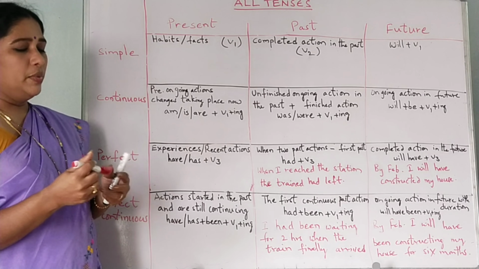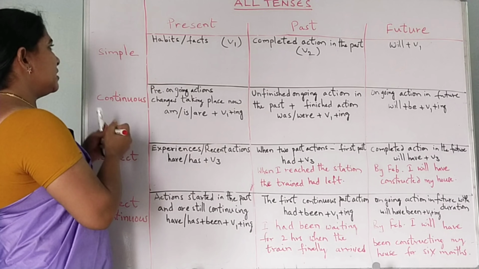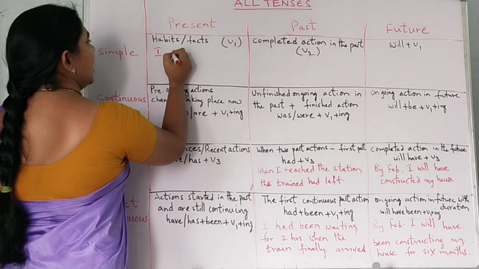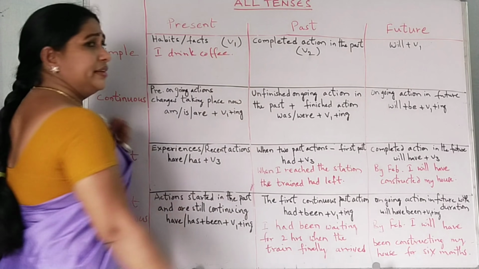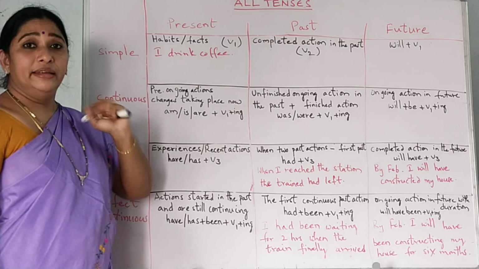Now let us see an example of how we have to use the present tense. Present tense is used for habits. What is a habit we can say? I drink coffee. Drinking coffee is a habit, no? All do. I drink coffee.